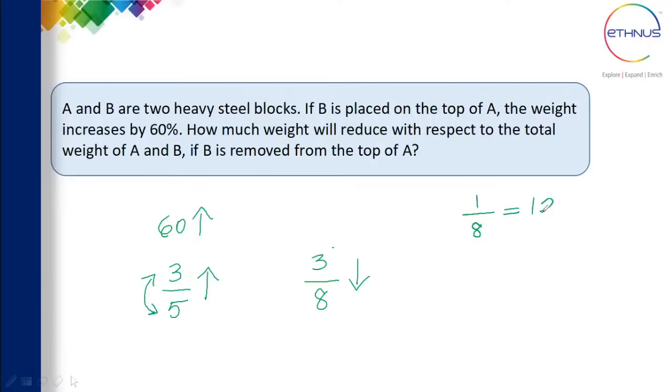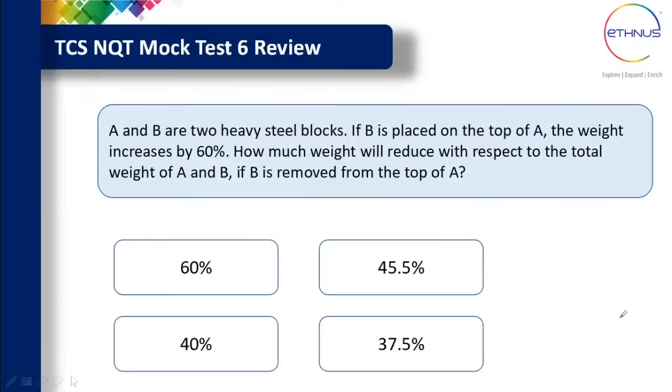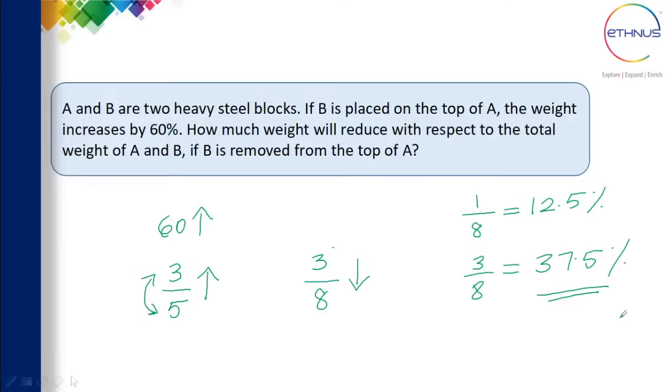1 by 8, remember, is always 12.5%. So 3 by 8 will be 3 times 12.5. See, 2 times 12.5 is 25%. And again, if you add 12.5 to it, we'll get 37.5. So 37.5% is the correct answer for this particular problem. That is option 4, 37.5.